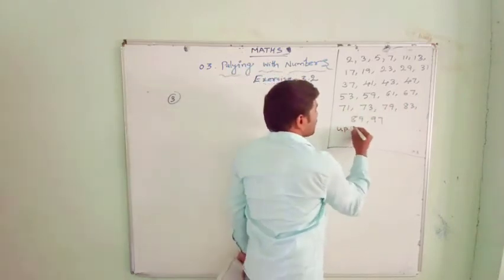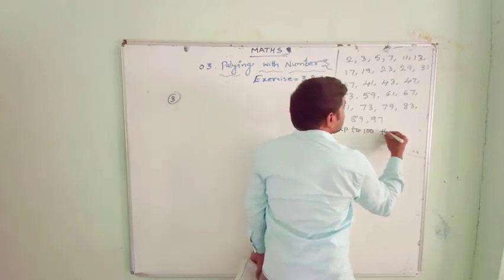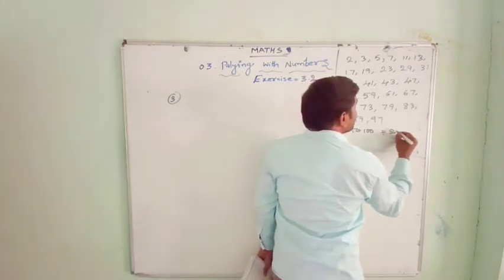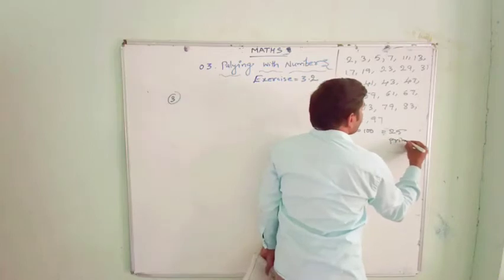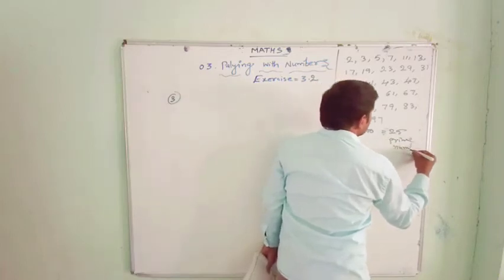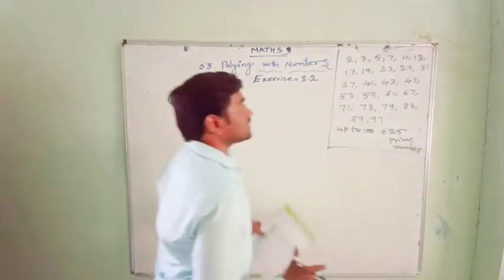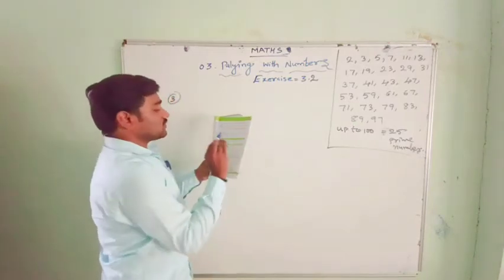Exactly, up to 100 there are 25 prime numbers. This you have to remember. So let's see here. What is the third question here?